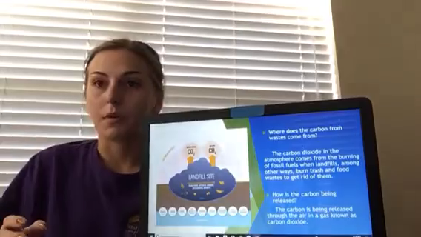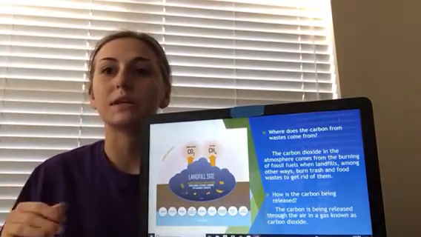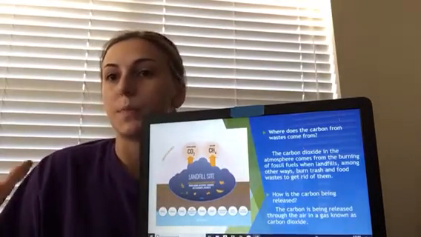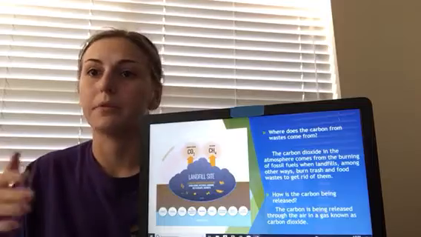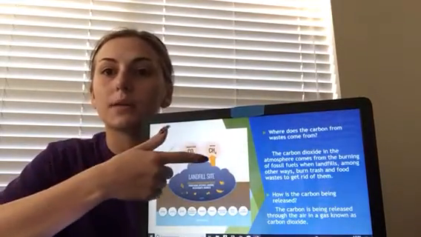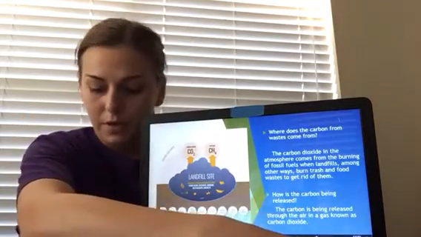So where does this carbon come from? The carbon dioxide that's released usually comes from landfills. So these landfills make these huge piles of junk and trash, and they burn them and incinerate them, which then gives off gases such as carbon dioxide and methane, which are bad for our ozone layer and our atmosphere.